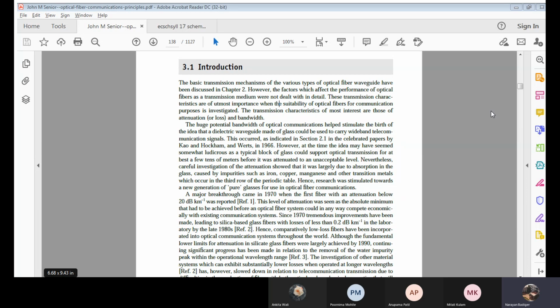Now, this is expressed in terms of decibels per kilometer. It means whatever fiber cable we have will be laid for certain kilometers. I am trying to establish the signal loss per unit length, and that length is in terms of kilometers. That's all. This is the unit which will be used to calculate the attenuation.